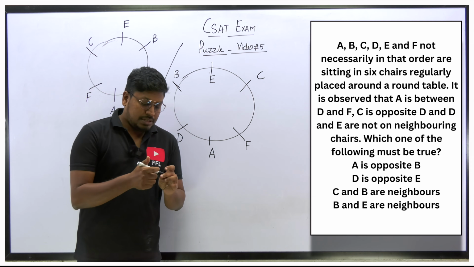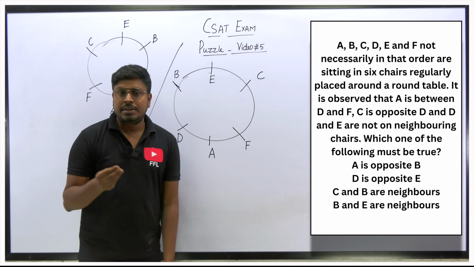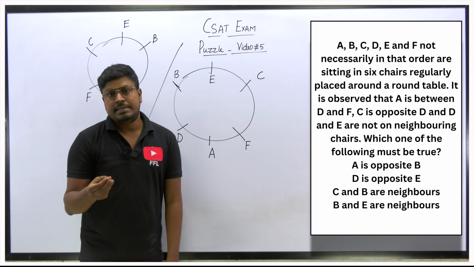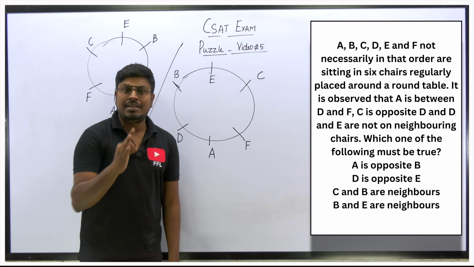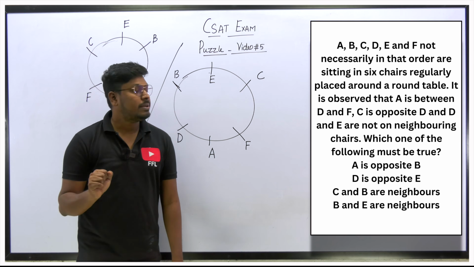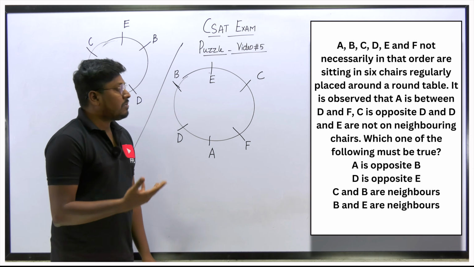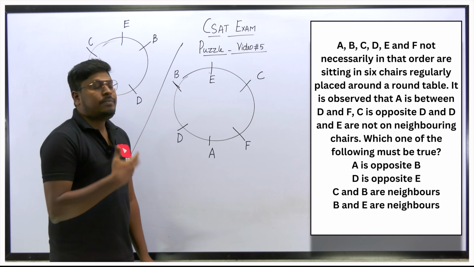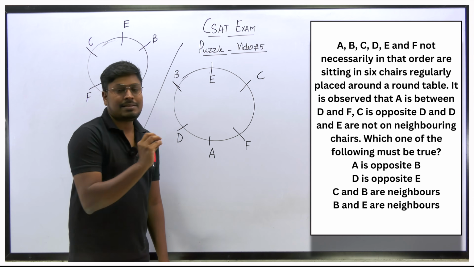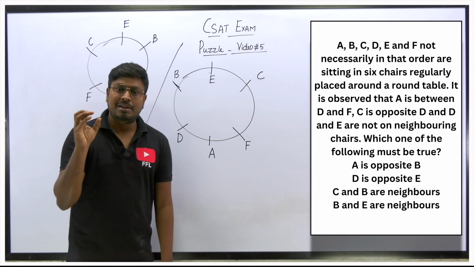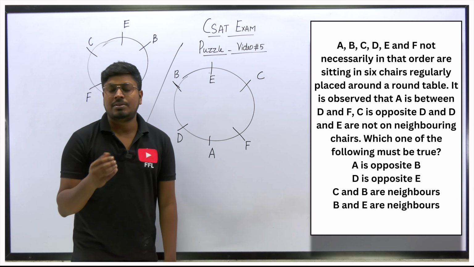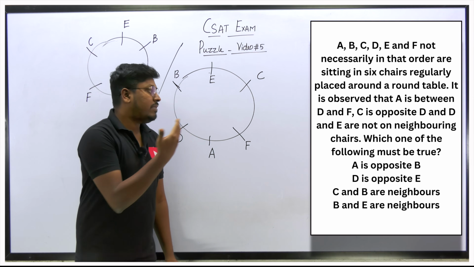Even in the 2019, 2020 question paper that I have seen, the arrangement was easy to solve, and they asked 3 questions. So getting 3 marks is very easy if you solve the puzzle question. Now let me move on to some questions I have taken from different competitive exams, related to this kind of model, at an easy to medium level. We have to draw 2 or 3 possible diagrams, and then we will get the answer. Those kinds of questions I will be solving now.